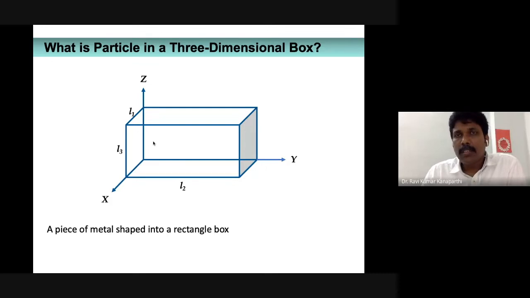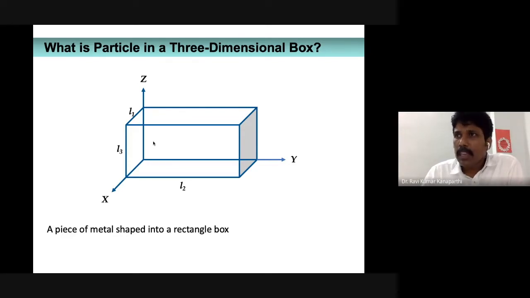Again, what is the smallest size of the box that we can imagine? Of course, in this illustration, if you want to make a piece of metal into a box by hand, at least we can make up to a 1 centimeter or 2 centimeter cubical box with our hands. But then you have some robotics, and the robotics can make a cubical or rectangular box with a smaller size than this.